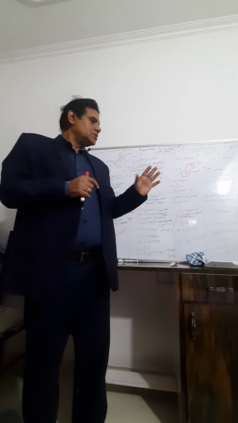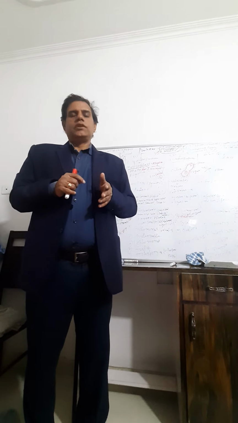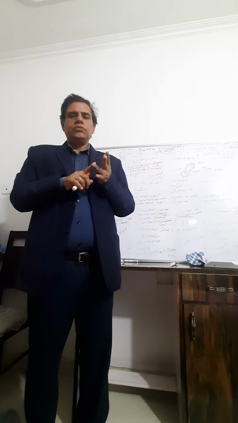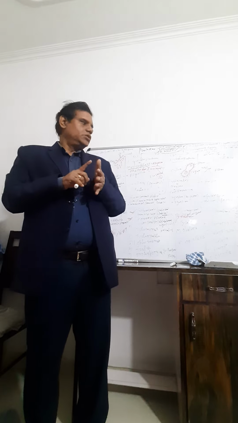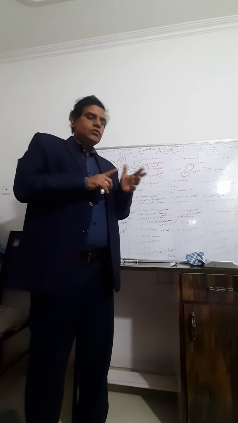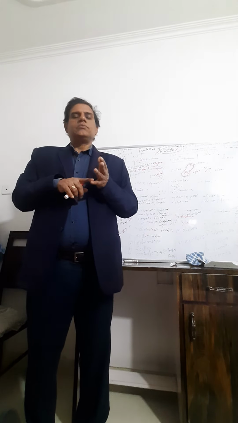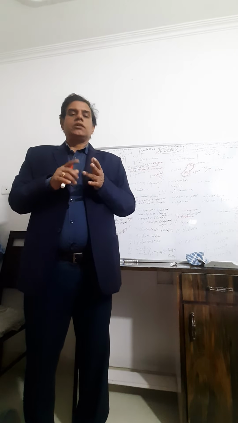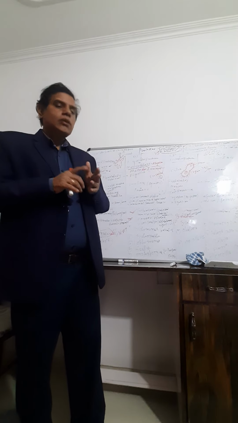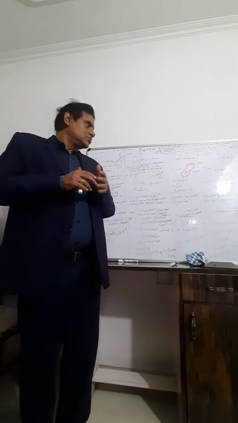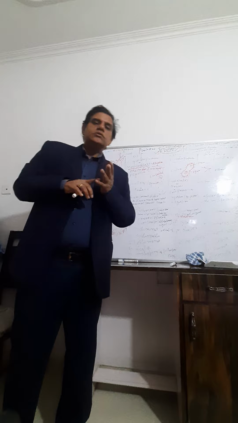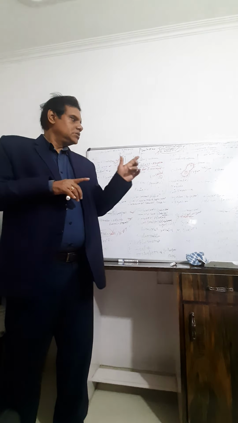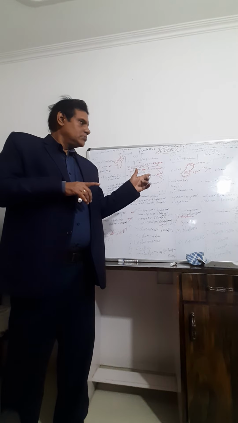And the best example of sporozoans is Plasmodium. Plasmodium has different species: Plasmodium vivax, Plasmodium ovale, Plasmodium malariae, Plasmodium falciparum. The most dangerous malaria is Plasmodium falciparum because it causes cerebral malaria, brain fever. So these are the Plasmodium. The primary host is the female Anopheles and the secondary host is human being.